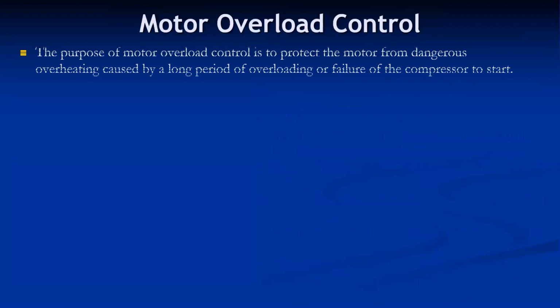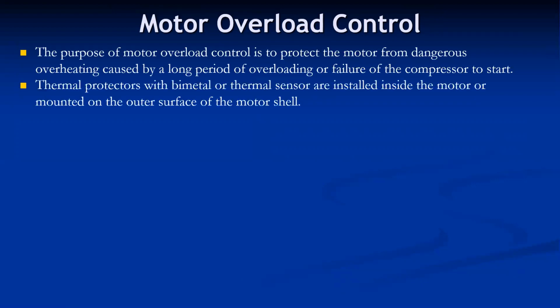Then motor overload control. The purpose of motor overload control is to protect the motor from dangerous overheating caused by a long period of overloading or failure of the compressor to start. Maybe due to overloading, overheating of the motor takes place. So for that, motor overload controls are provided.